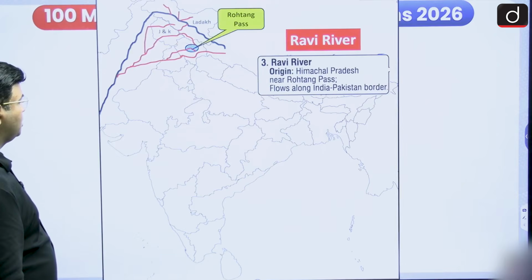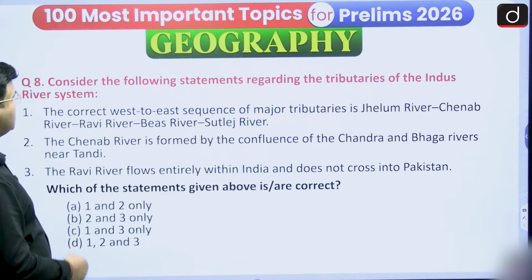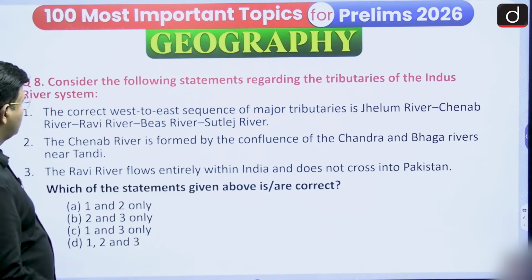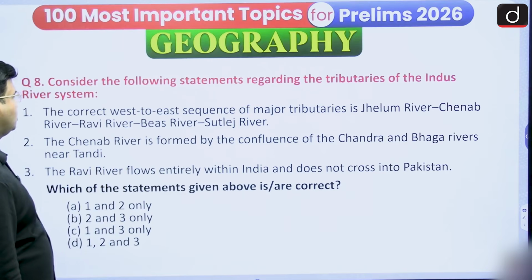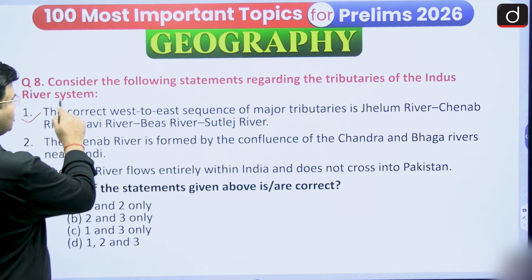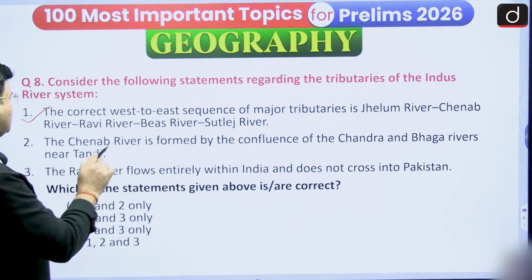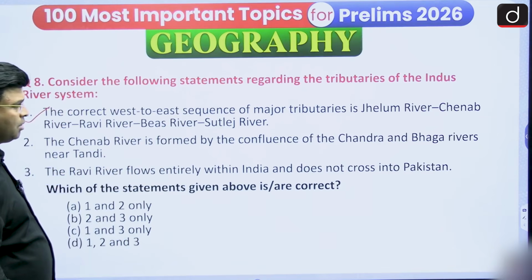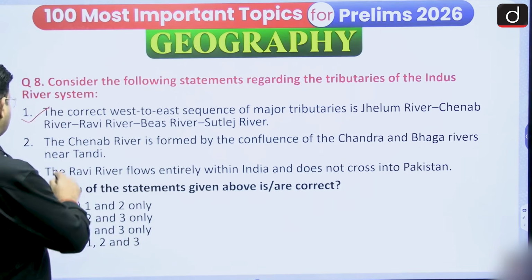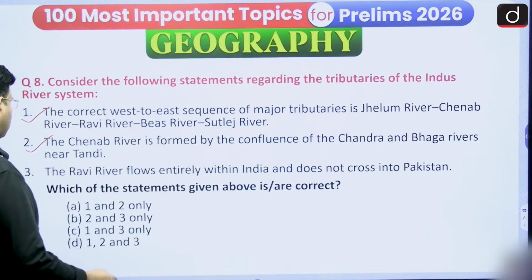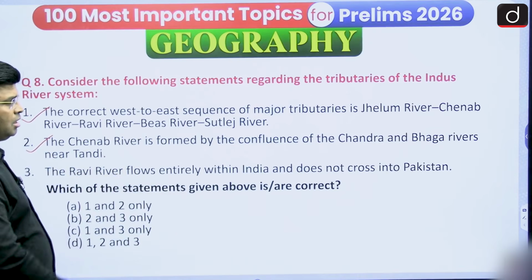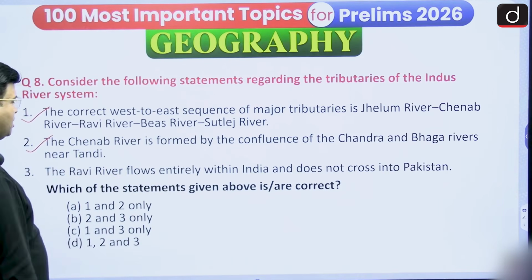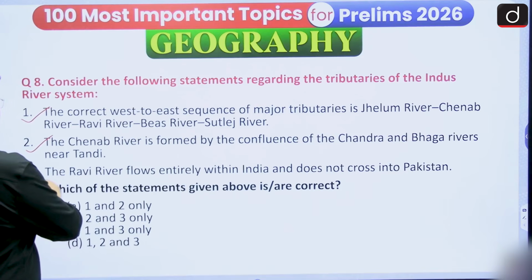And here we can see, consider the following statement regarding the tributaries of the Indus. The correct west to east sequence of major tributary is Jhelum, Chenab, Ravi River, Byas River and Satluj. Yes, that is west to east, it is correct. And then Chenab River is formed by the confluence of Chandra and Bhaga River, yes, near Tandi, that is correct. In the lecture I did not discuss the Tandi, but Chandra and Bhaga River I have talked about in the videos and that episode.